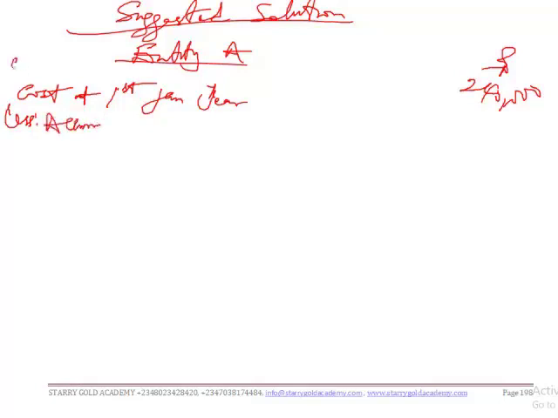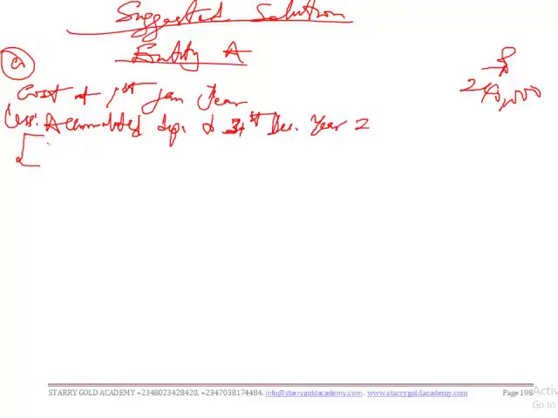Less accumulated depreciation to date to 31st December year 2. Kindly please don't abbreviate while you are in the exam. So the accumulated depreciation can be calculated alternatively by saying 240,000 divided by 20 years multiplied by the number of years in use. So that's 2 years, and then we have 24,000.